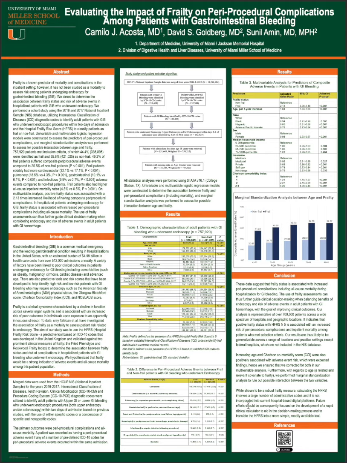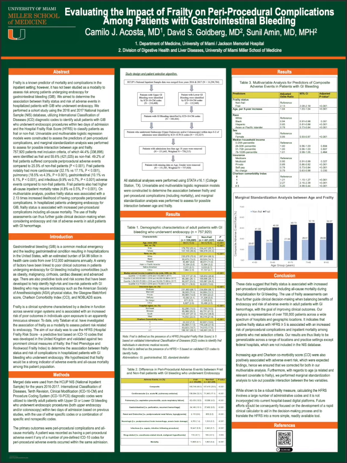Using the Hospital Frailty Risk Score to define frailty has been shown in several subsequent studies to be a prognostic marker of poor clinical outcomes. This has been illustrated in patients undergoing PCI, spinal surgery, and cardiac arrest. It was also demonstrated to be a clinical predictor of mortality and infections after immunosuppression in IBD patients. Now, what about the relationship between frailty and outcomes in patients with GI bleeding or who undergo endoscopy?